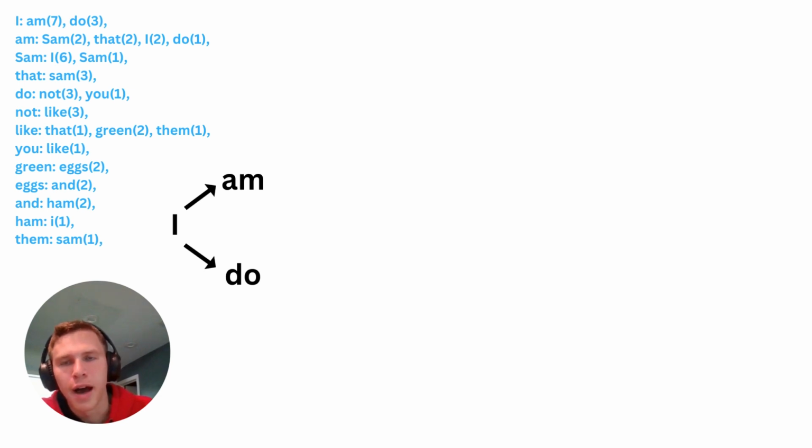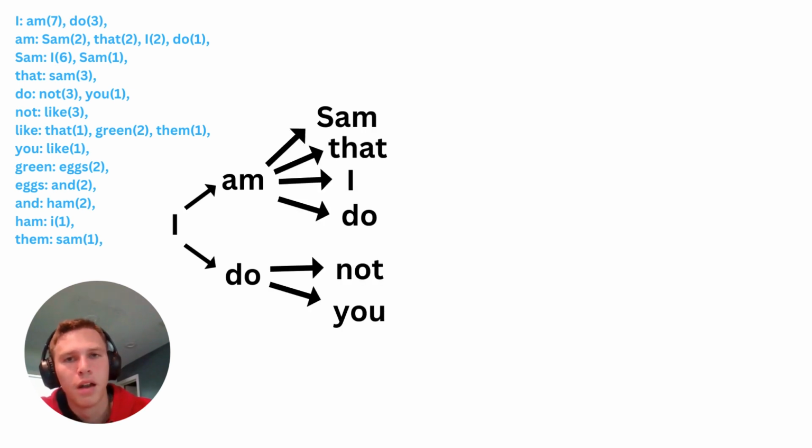And if we look at the word I, it can be followed either by the word am or do. Now the odds are a lot more likely that it'll be followed by the word am, 7-3 odds, but it also is possible that it is do. And now we look at each of those words and we see what words follow them. And you can see that there's sort of this tree that's formed. And these are only the first 3 words of the tree, but you can imagine this can go on as long as you want it to. So the algorithm will start with the word I, and then it will choose which word goes after, and then which word goes after, and it will continue like that.